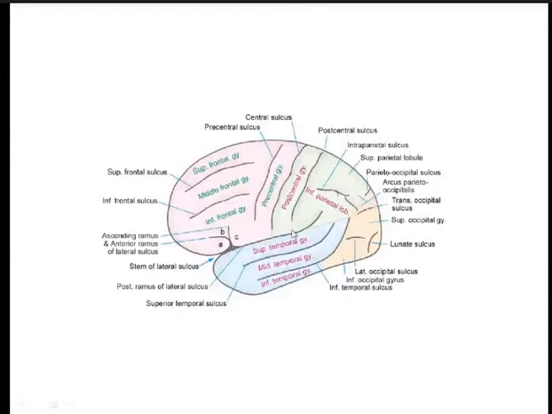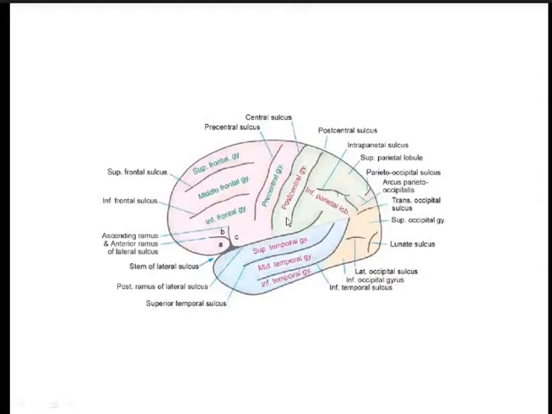Now within the inferior frontal gyrus, the area which lies below the anterior ramus is known as pars orbitalis. This triangular area between the anterior and the ascending rami is known as the pars triangularis, and this area which lies above the posterior ramus of the lateral sulcus is known as the pars posterior.